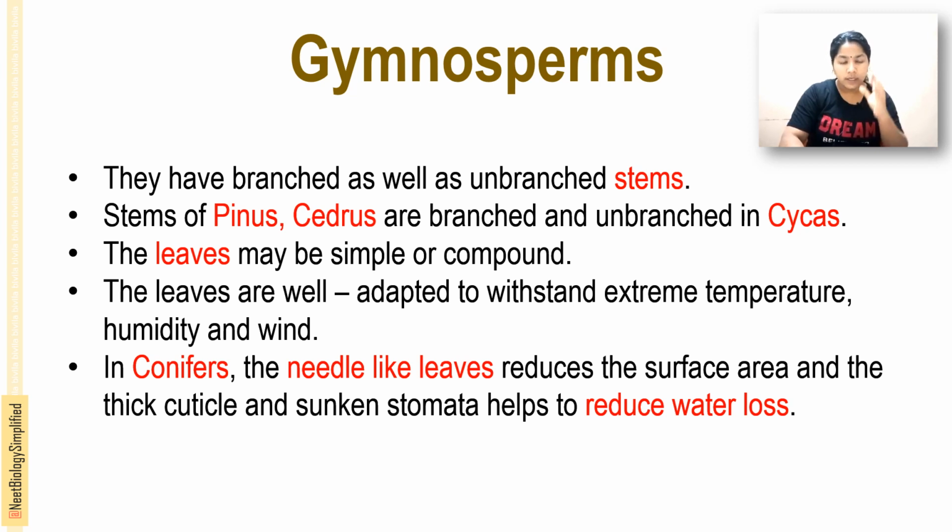The sunken stomata help to reduce water loss. The needle shape, thick cuticle and sunken stomata together reduce water loss. That is how they adapt to extreme temperature, humidity and wind.